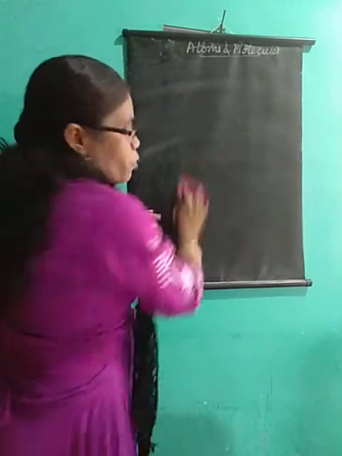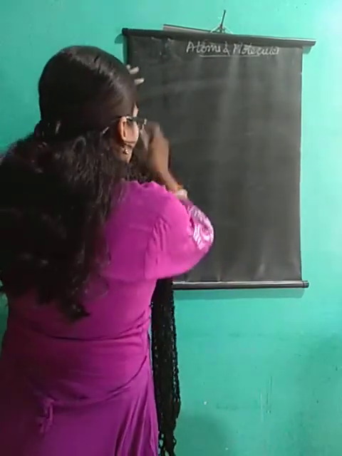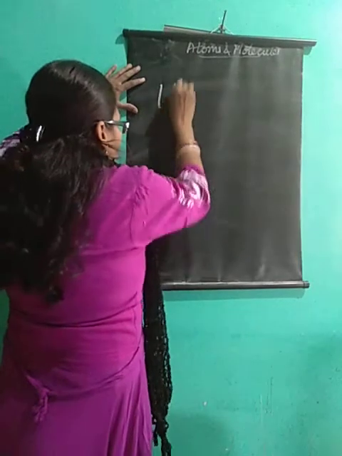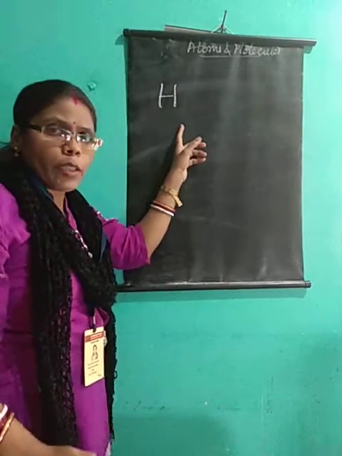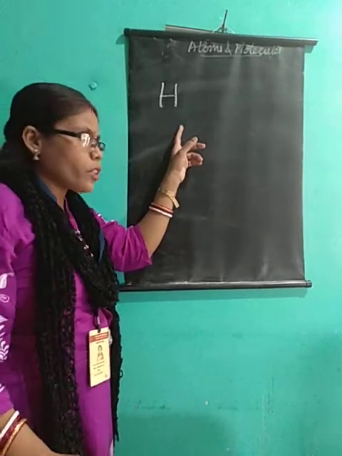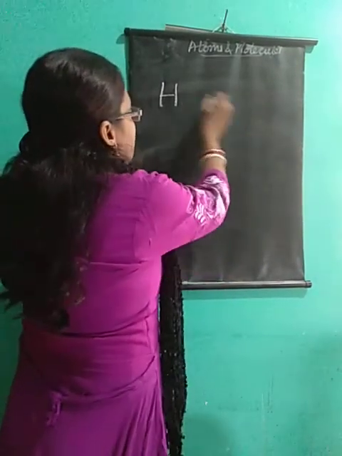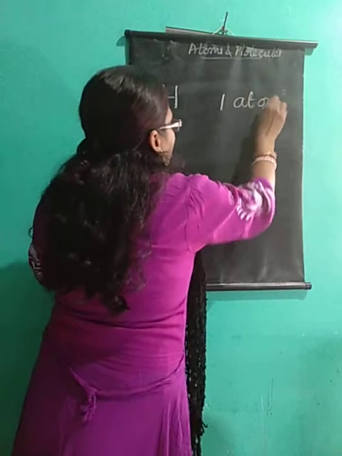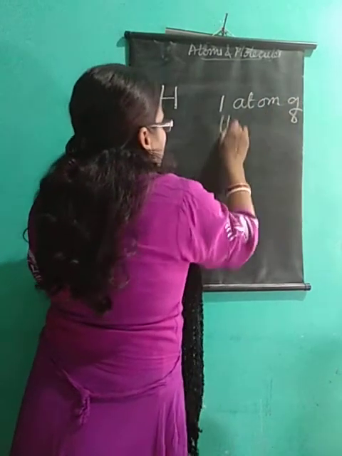Before knowing that, I'll tell you about the molecules. When I am saying H, what does this symbol represent? It represents one atom of hydrogen.